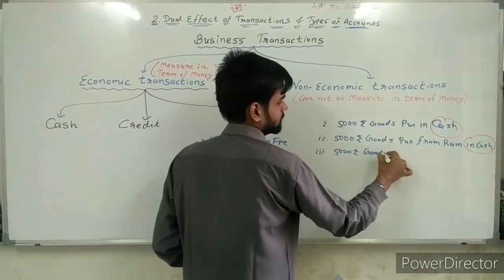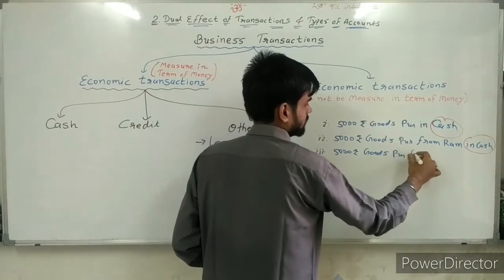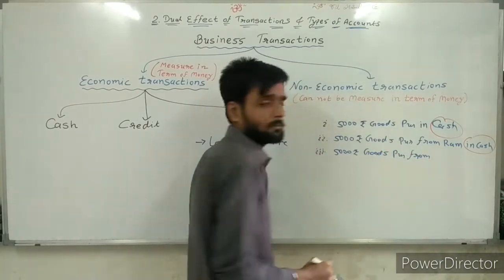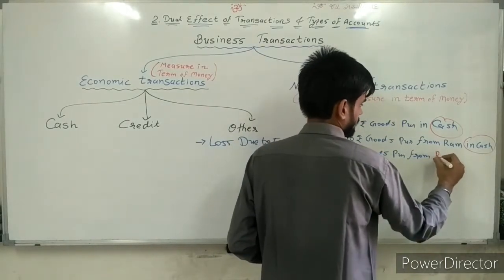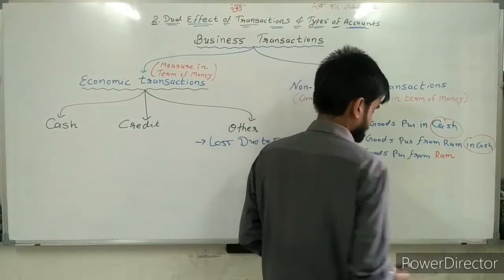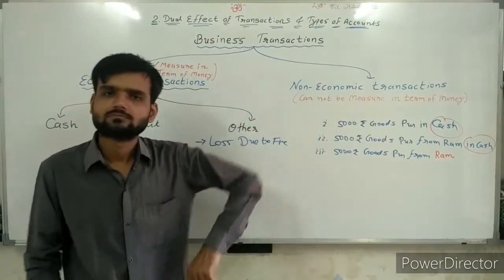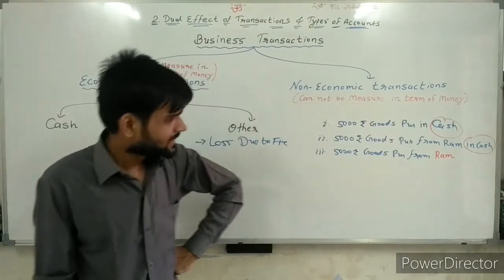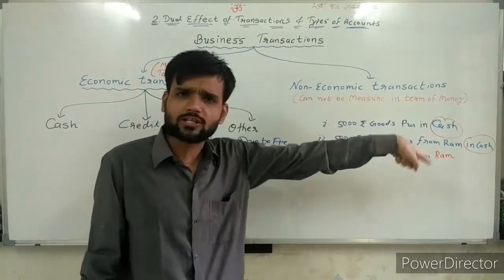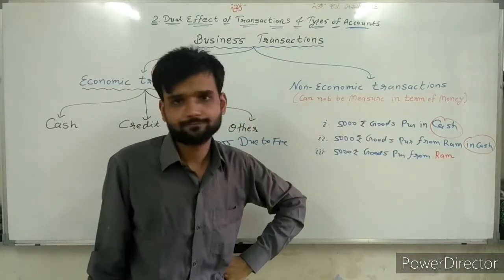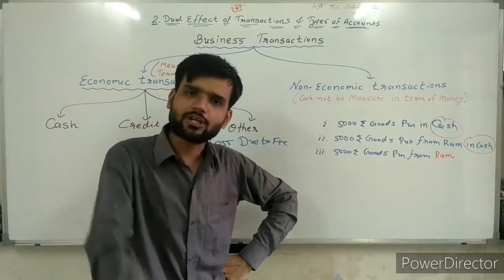₹5,000 goods purchased from Ram. Now, is there any clarification? Is it cash or credit? No, sir. No clarification.